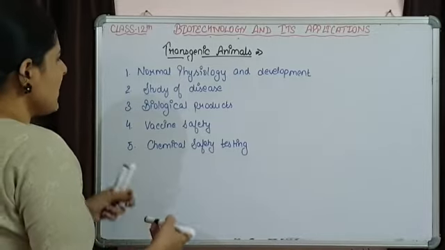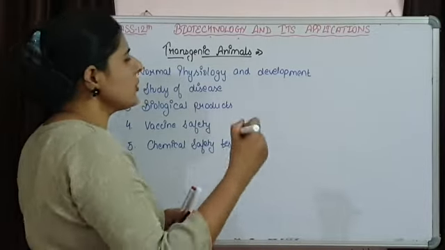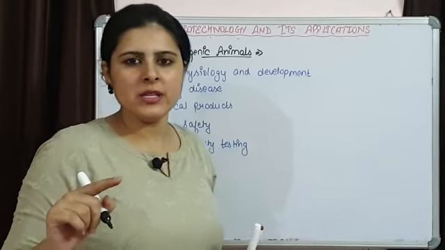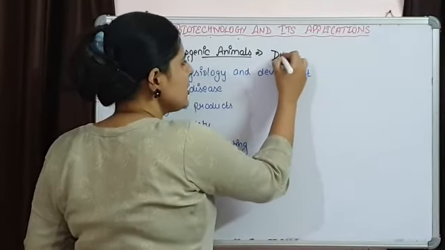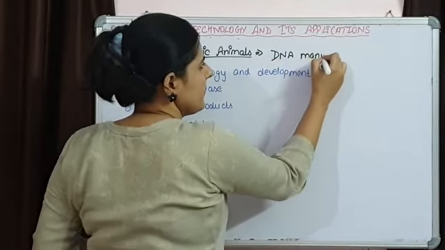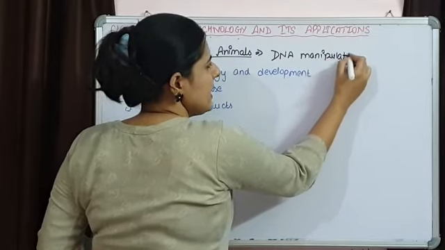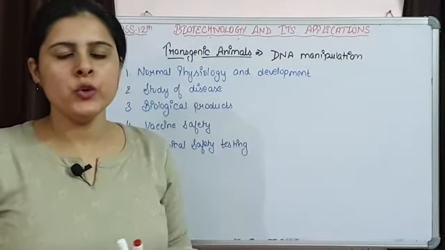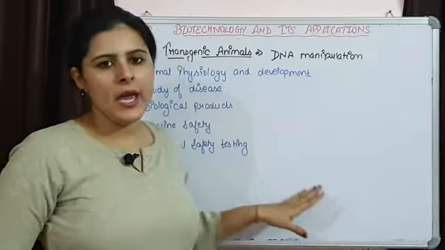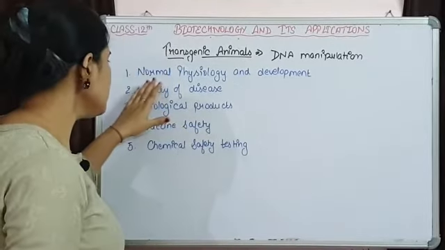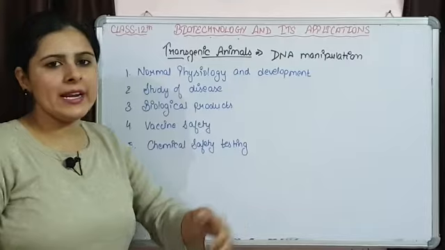So let's talk about transgenic animals. We know that these are genetically modified animals in which DNA manipulation has been done. Their DNA has been manipulated and humans are using them for their advantage. The first thing is they are using them for normal physiology and development.